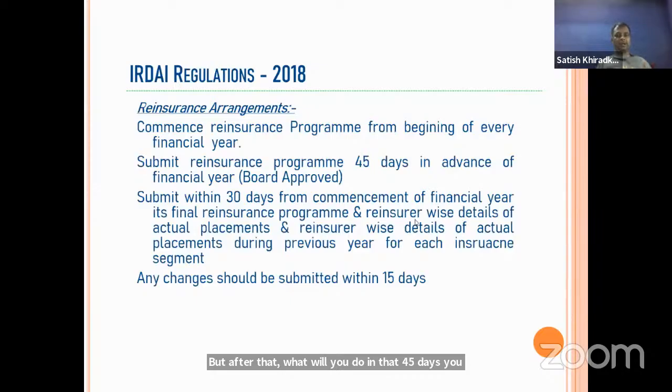Then you will understand with whom you have made the contract. So the name of the reinsurance company, reinsurer-wise details of actual placement during the previous year and of each segment and the current year, you have to give these details to the IRDA. If there are any changes in the program during the financial year, that should be submitted within 15 days.